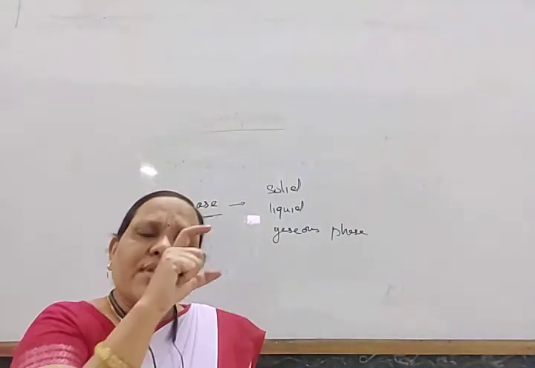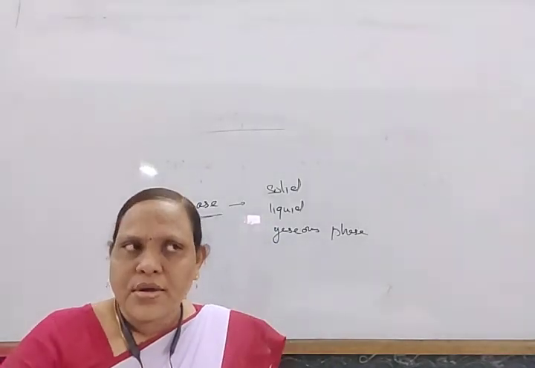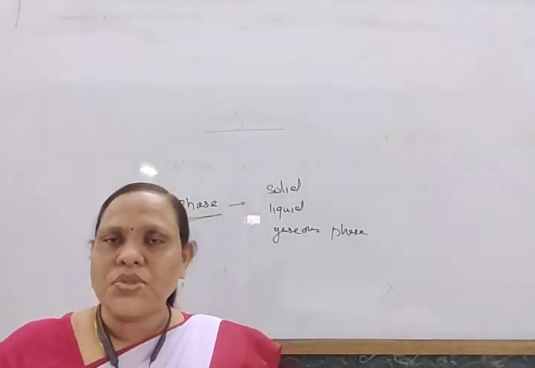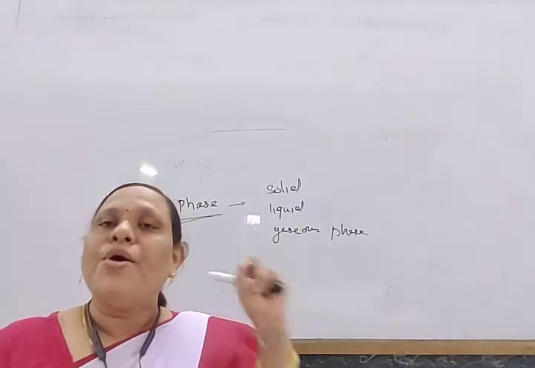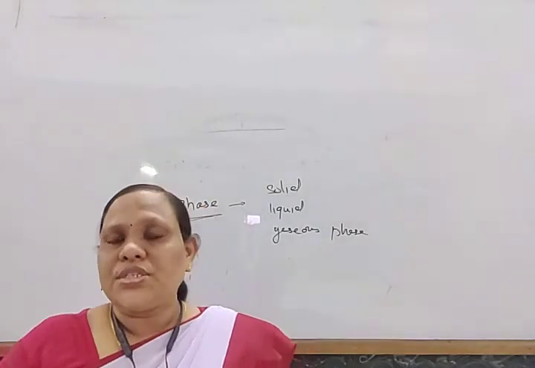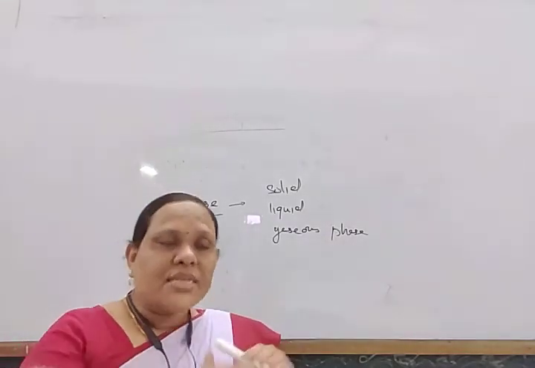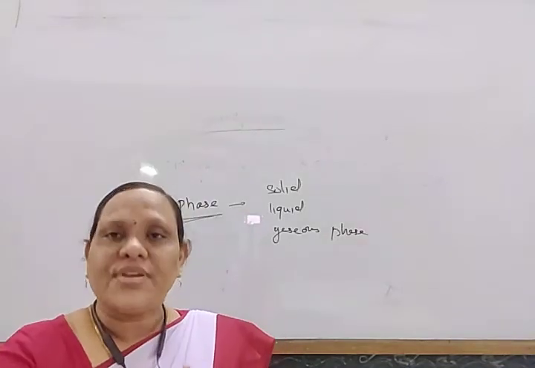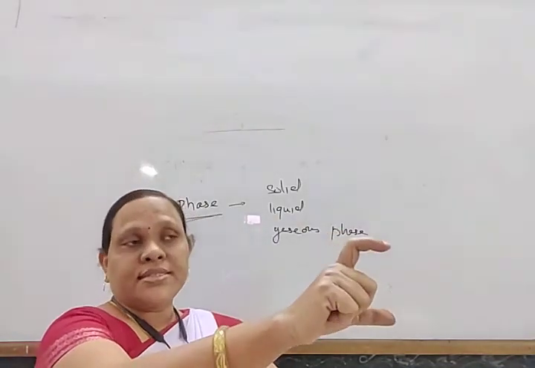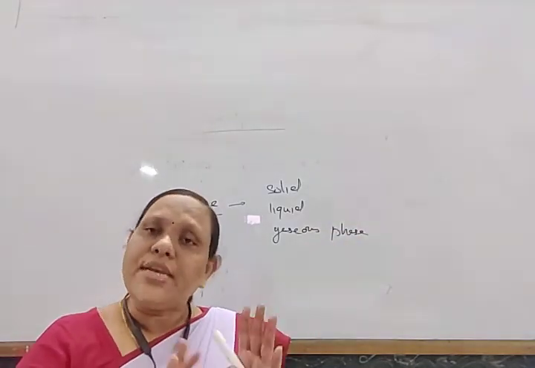Although the composition is the same, both ice and water have the formula H2O, this is not a homogeneous system. That is an example of a heterogeneous system, because it consists of two different phases: ice, the solid phase, and water, the liquid phase.